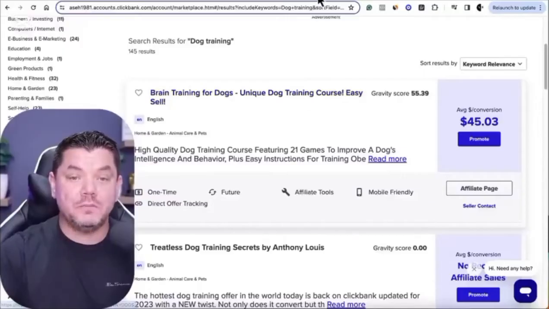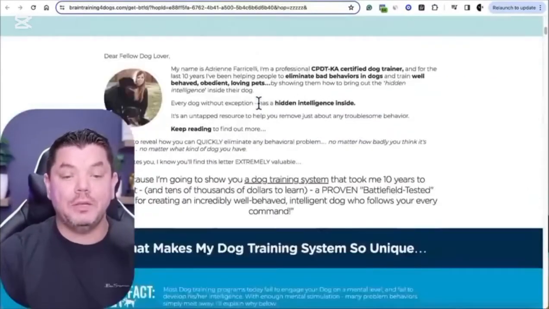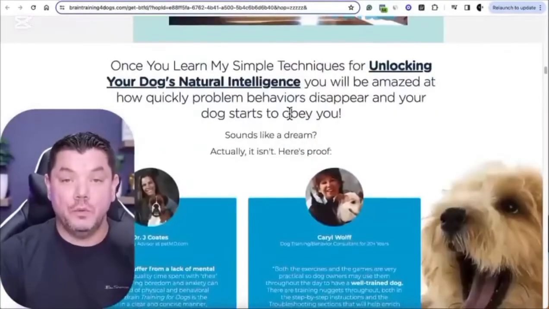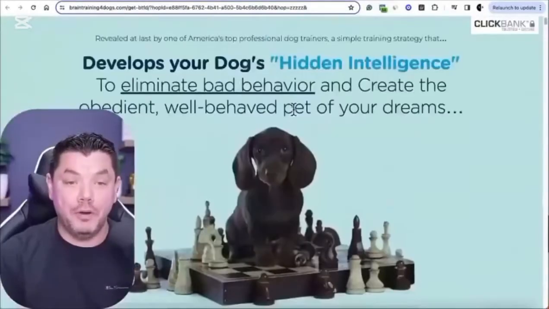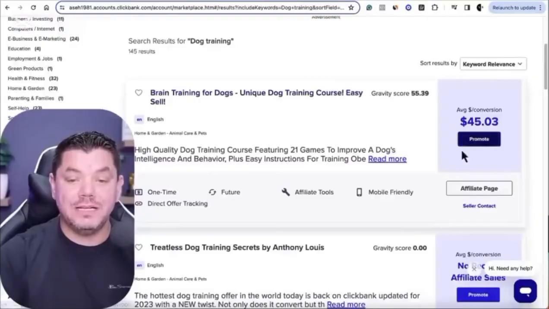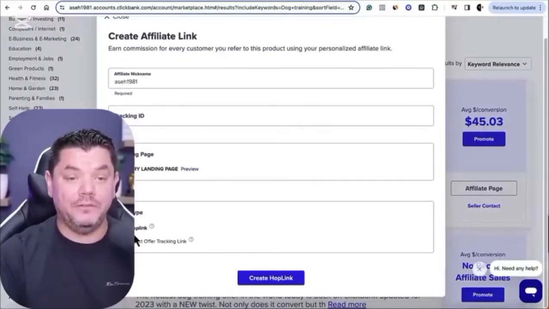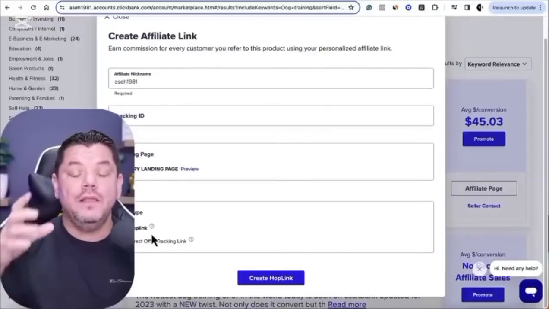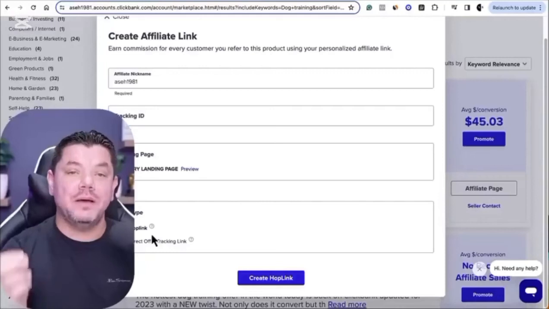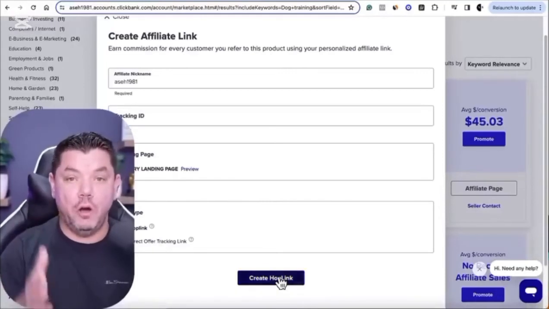If you click onto this product, it's going to bring you over to their landing page, and this is the product that people are going to see when they click on your link. It's a reputable product, it works really, really well, and a lot of people are promoting it. So how are you going to promote this? What you need to do is come straight back over to ClickBank, click on promote, and then you want to generate a hop link for yourself. This is the URL that is unique to yourself, and anybody clicks onto it, purchases, you're going to make money with affiliate marketing. So you want to scroll down, you want to click on generate hop link.